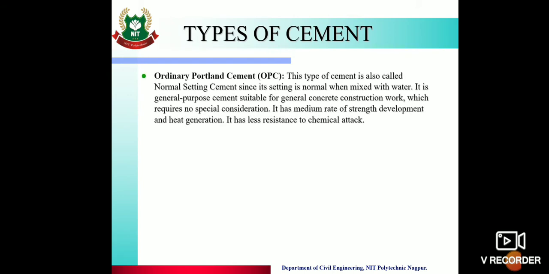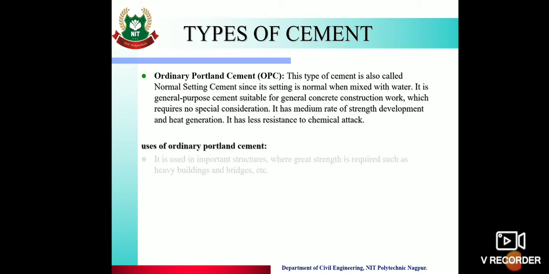So first is ordinary Portland cement. This type of cement is also called normal setting cement. Why? Because its setting time is normal when mixed with water. It is suitable for general construction work, which requires no special consideration. It has medium rate of strength development and heat generation. It has less resistance to chemical attack.